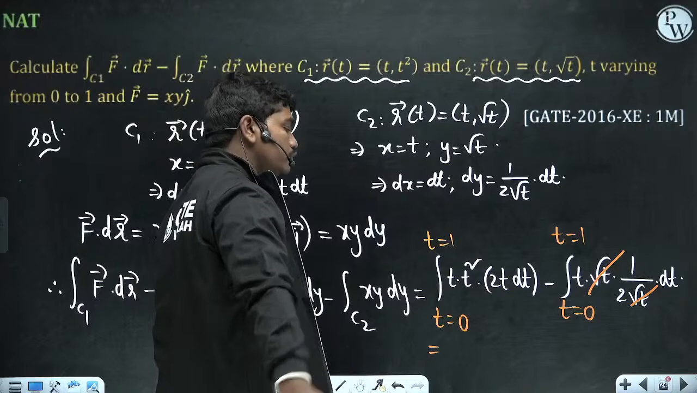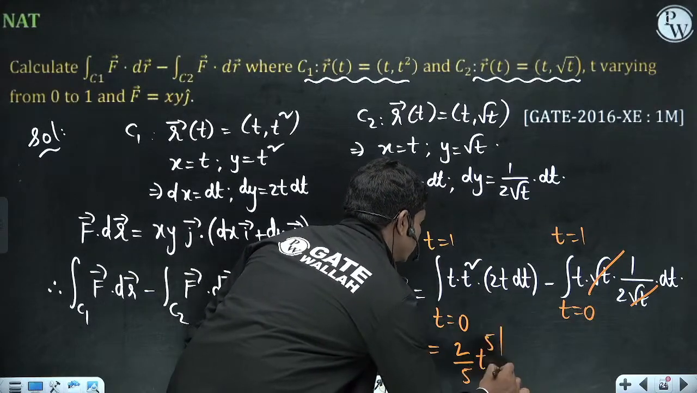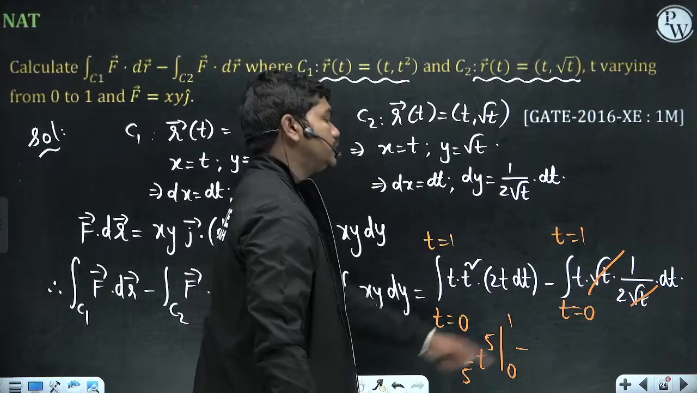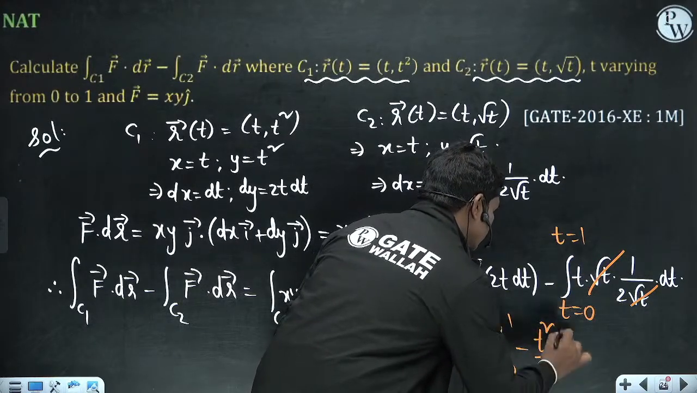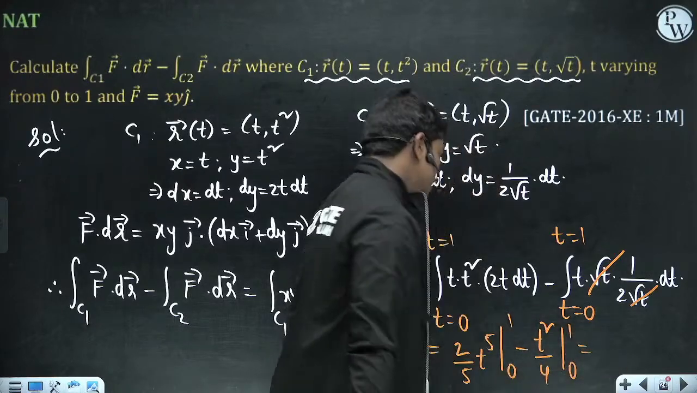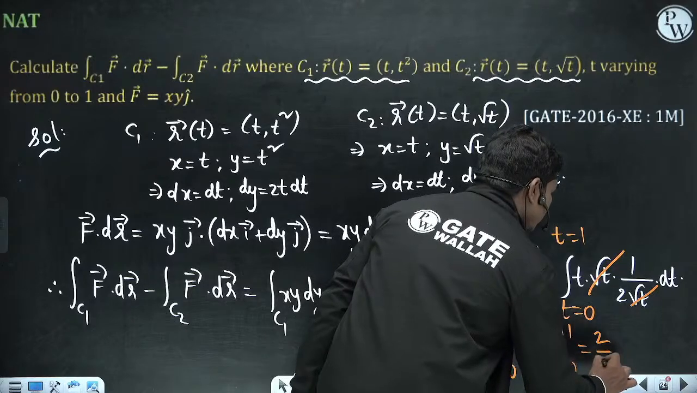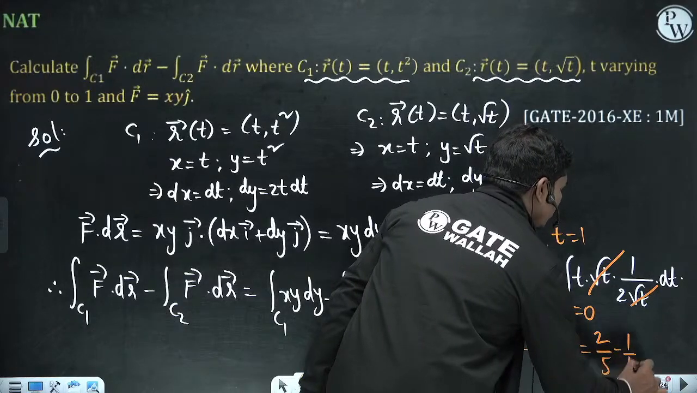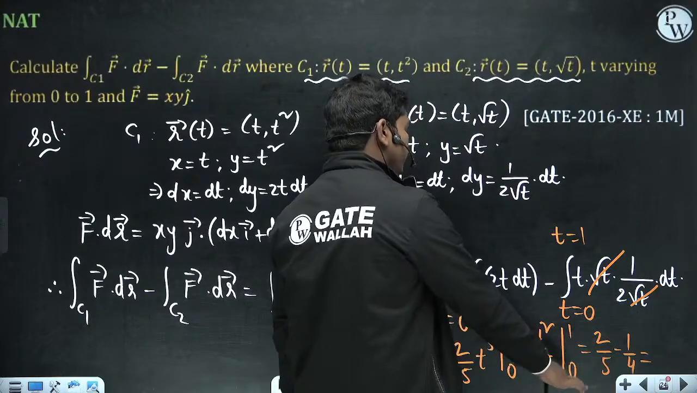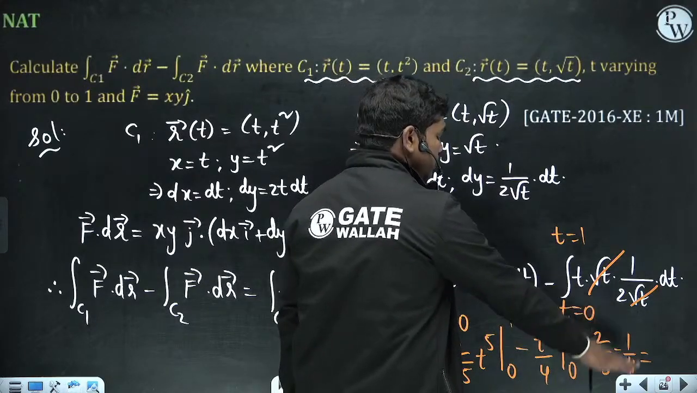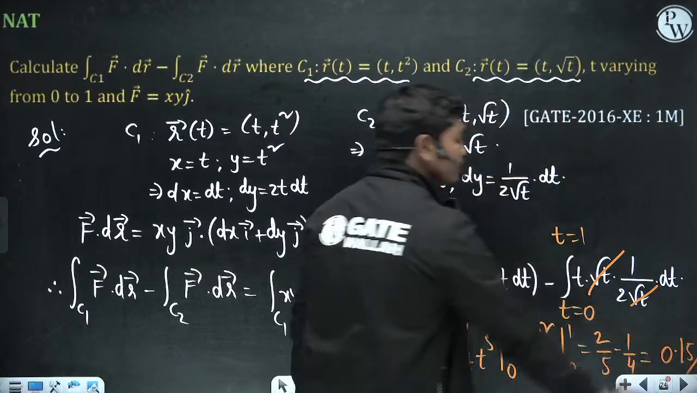So what is the integration of 2t power 4? 2 by 5 t power 5 within the limits 0 to 1, minus this is t by 2, so t square by 4 within the limits 0 to 1. If you substitute this, then this is 2 by 5 minus 1 by 4. So 2 by 5 is 0.4 minus 0.25. So 0.4 minus 0.25 gives you 0.15. So 0.15 is the correct answer here.